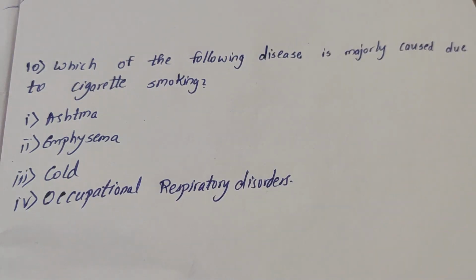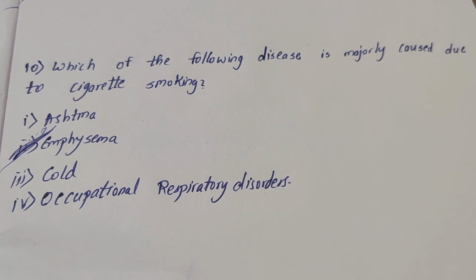Which of the following diseases is majorly caused due to cigarette smoking? First option is asthma, second option is emphysema, third option is cold, fourth option is occupational respiratory disorders. Pause the video and try to answer the question. Answer is emphysema. It is also a line of NCERT.